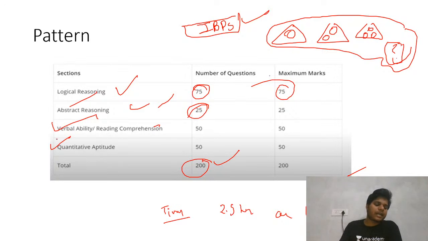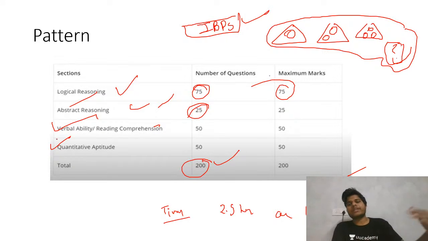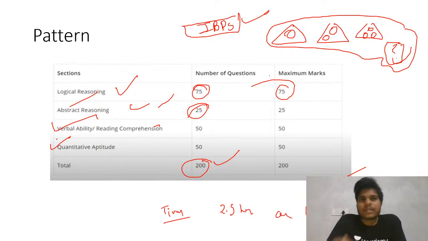If it were par CAT level, then it would not be possible to attempt these 200 questions in 150 minutes. That's why I told you in the start that this is a speed based exam. So keep this in mind when you are starting your preparation. You are preparing for a speed based exam. You have to be very fast, very quick in your responses. It is not like a 3 hour exam with 100 questions and 3 minutes per question.